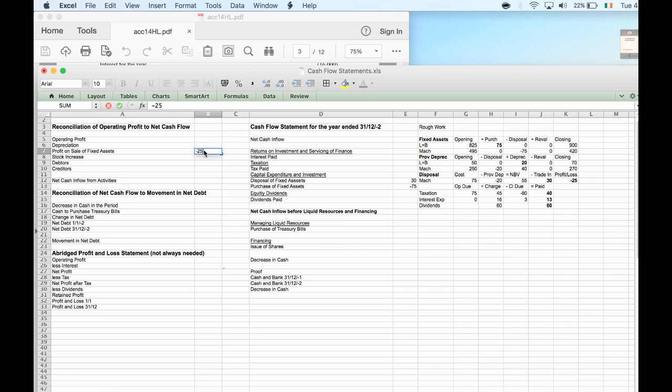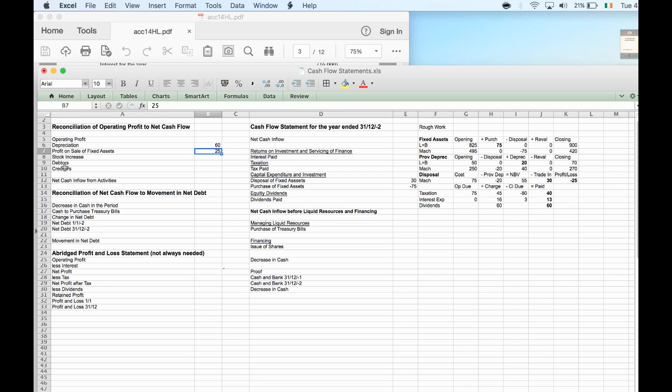So if we take that out, we have to turn that into a plus 25, because if we hadn't had that loss on fixed assets, the profit would have been more and therefore our cash would have been more. So we treat that as a plus number. The other thing that has to go in here is our depreciation expense, which is a total of 60. It's an expense, so it would have reduced our profit. So if I take out that non-cash expense, it becomes a plus 60. Again, we have the basic structure of the document.